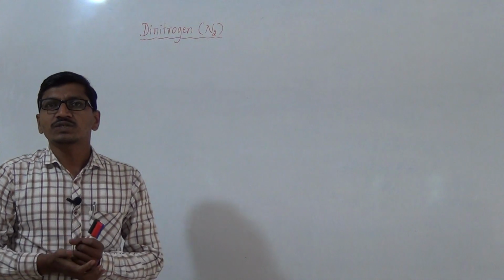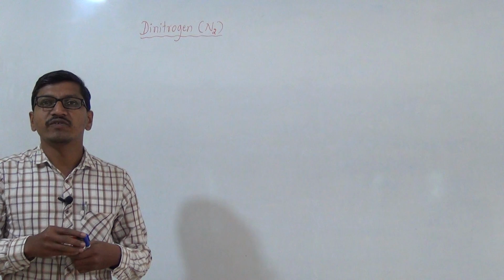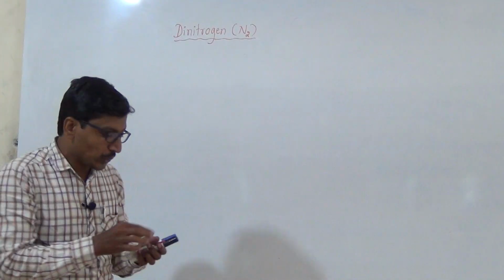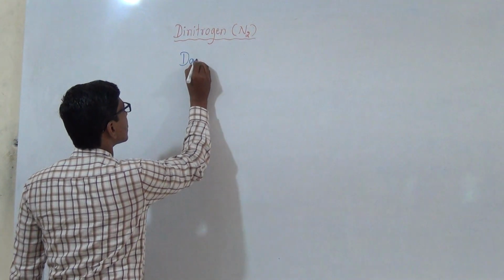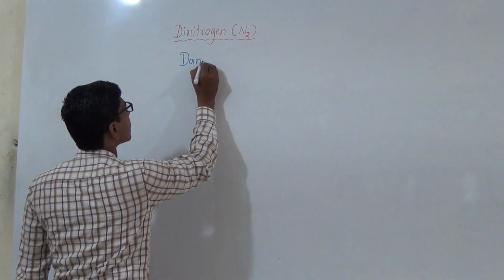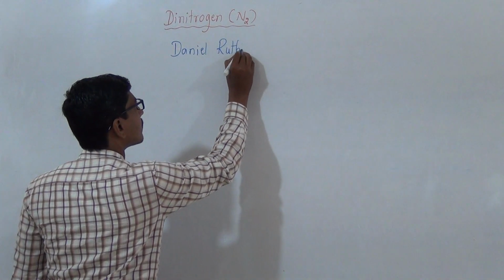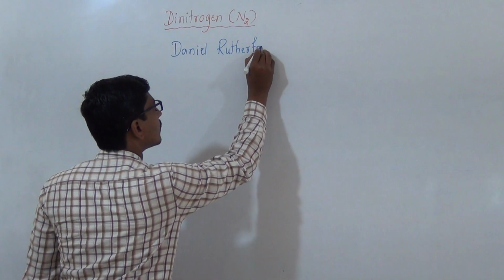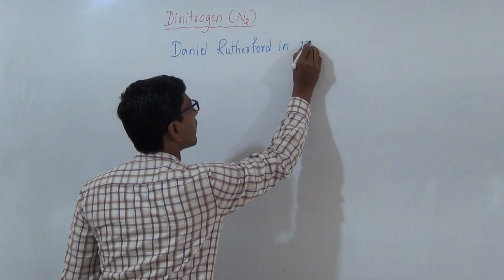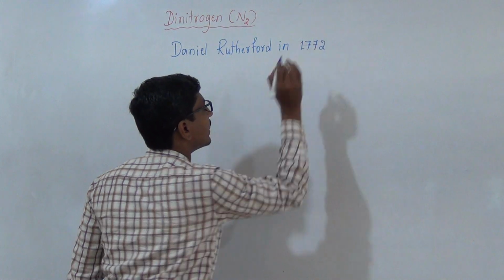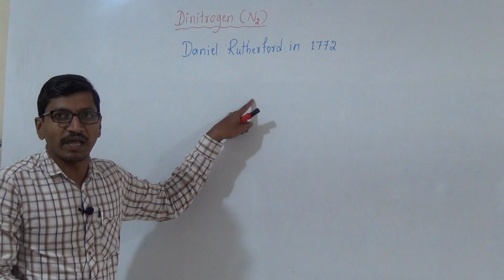Nitrogen was first discovered by Daniel Rutherford in the year 1772, and it is the first member of the 15th group elements.